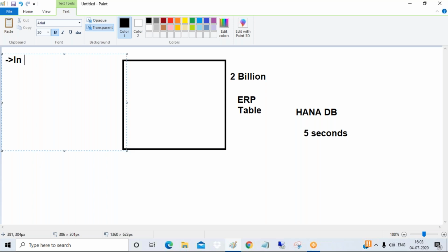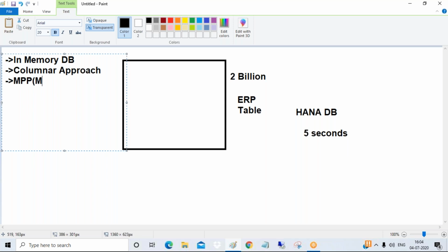First reason is HANA is in-memory computing. It's an in-memory database; you can call it in-memory computing also. HANA supports a columnar approach; HANA is a columnar database. Then it supports massive parallel processing, MPP.